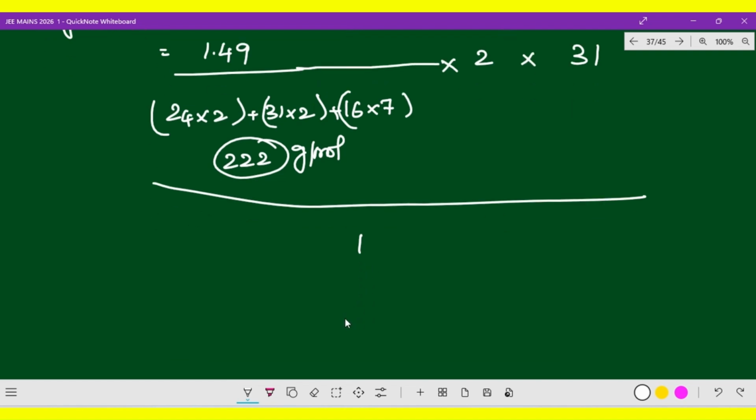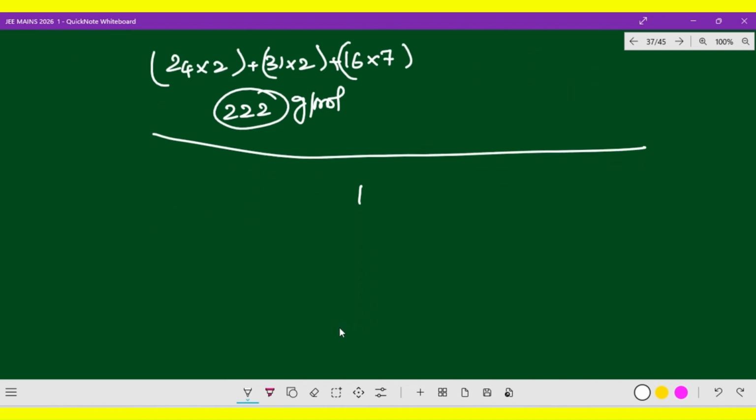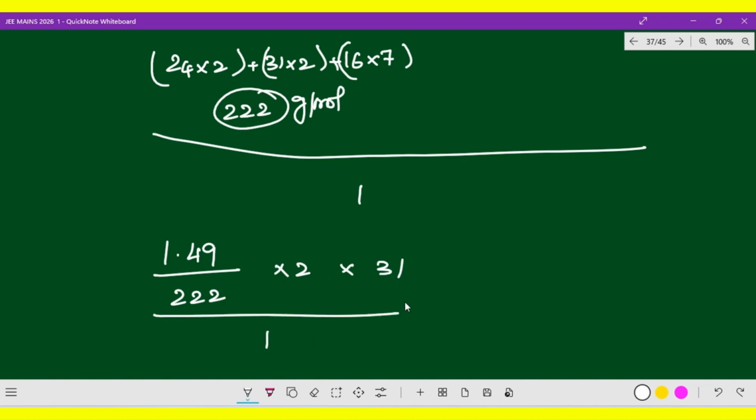Let me write it here: 1.49 divided by 222, into 2 into 31, divided by 1. When you calculate this, here 62, so 1.49 into 62 divided by 222.